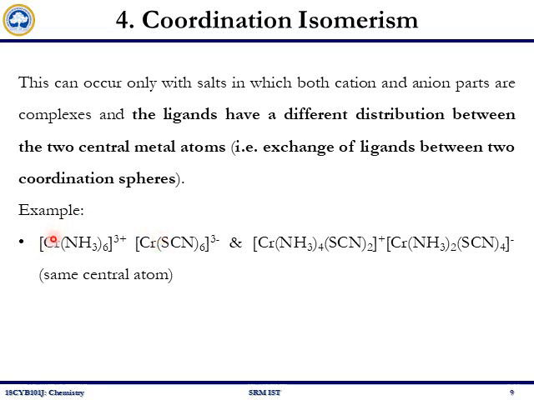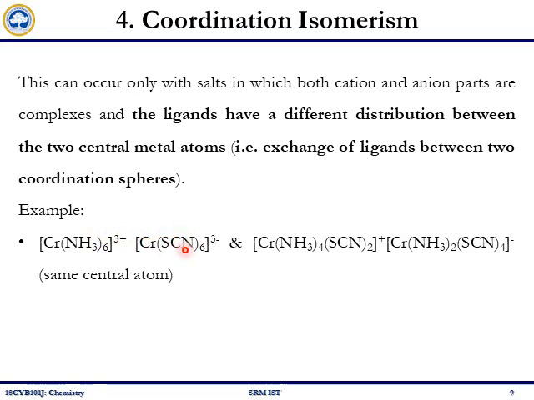If we see here, both cation and anion are complexes. In one complex, that is the cation, the chromium is coordinated with 6 ammonia, and in the anion part the chromium is coordinated with 6 thiocyanate.